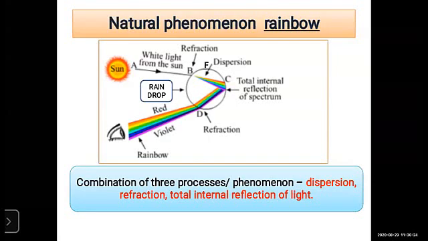First, students, remember this: the water droplet acts as a small prism. Why? Because the sun rays are nothing but a white beam of light, and it is incident, gets refracted, and disperses into 7 colors and forms a rainbow, right? So it acts as a small prism. So remember this, students, and take a screenshot please, and remember that the natural phenomenon is nothing but the rainbow, and it is a combination of 3 processes, that is dispersion, refraction, and total internal reflection. Okay, so these are the very important points.